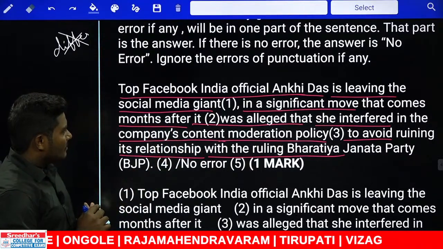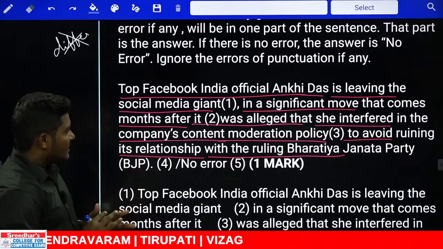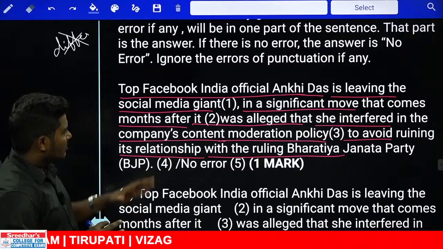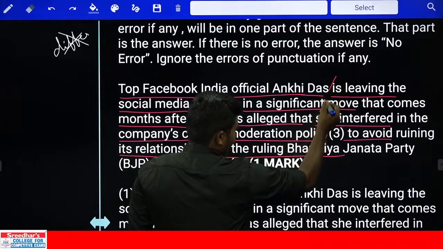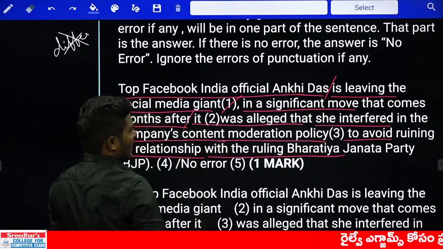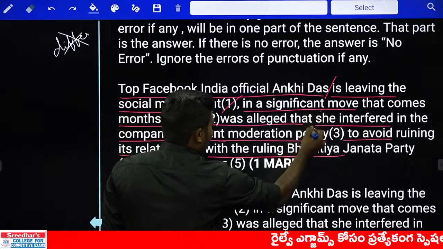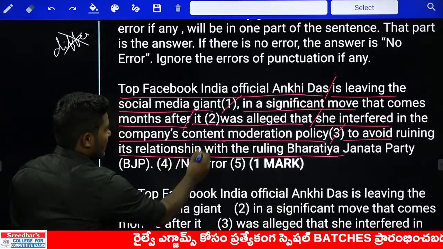But remember, if you look at the sentence very carefully, I made some blanks. See, here I ended one sentence, here I ended one, here I ended one, here I ended one, here I ended one, and here I ended one.